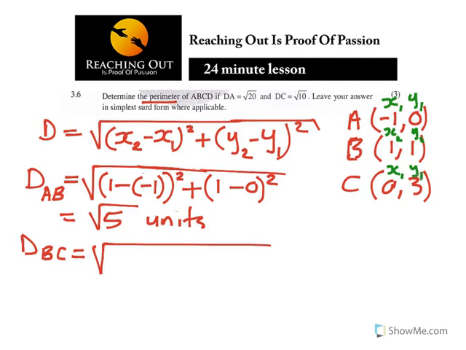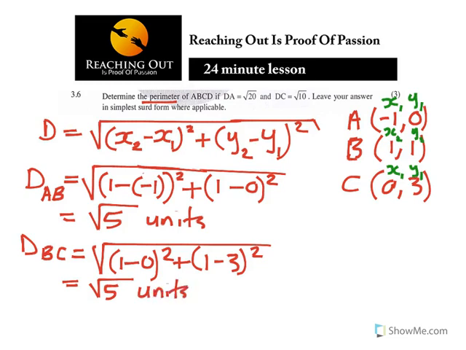So using the same formula above, x2, which is 1 minus 0 squared plus y2, 1 minus 3 squared. Then you are going to get again square root of 5 units.